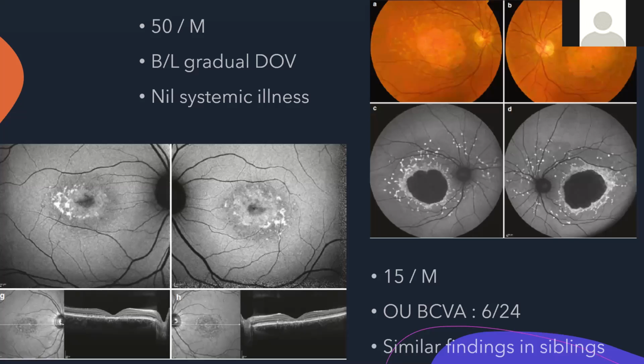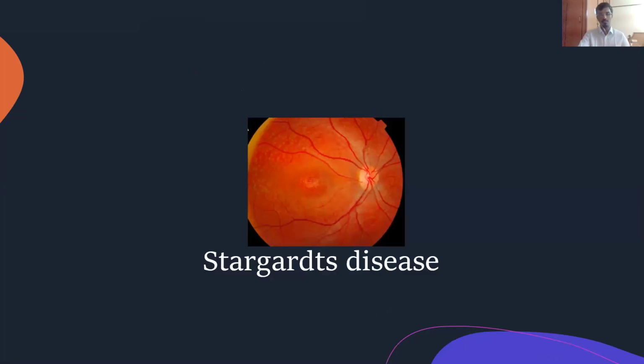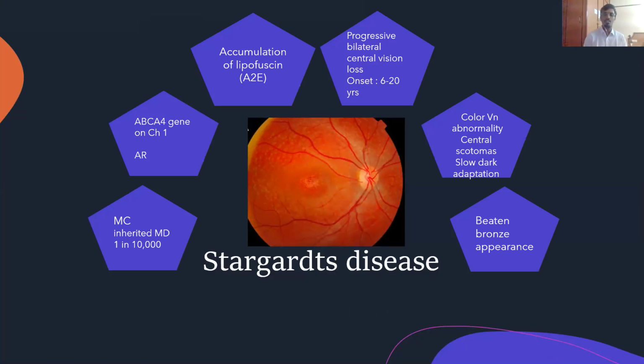So fine. Can you by any chance come up with the diagnosis of this patient? Would you be able to say that? Okay, fine. So this is Stargardt's disease, right? We'll just know a little bit more about what Stargardt's is. It is the most commonly inherited macular dystrophy with an incidence of 1 in 10,000 of population. The most common gene implicated is the ABCA4, which is an ATP binding cassette 4 gene on chromosome 1, and it is autosomal recessive, correct?